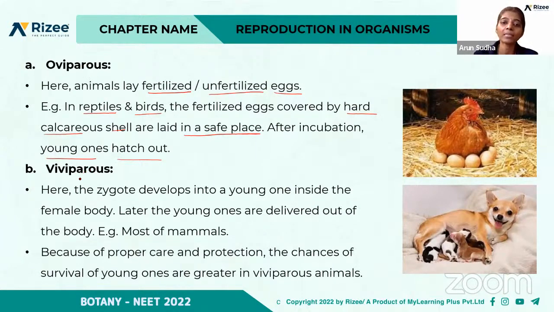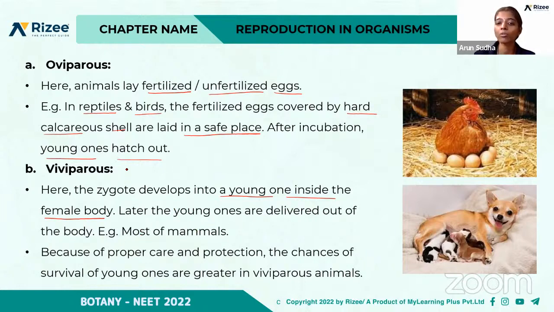And what is viviparous? Viviparous is where the zygote develops into a young one inside the female body. So most of the mammals are examples for the viviparous. Later the young ones are delivered out of the body, right?